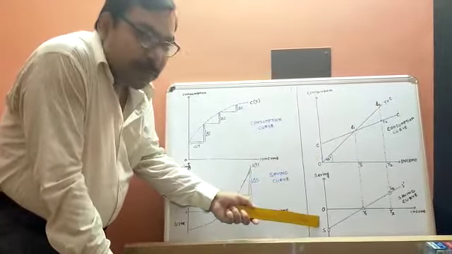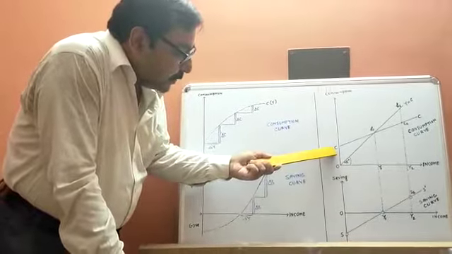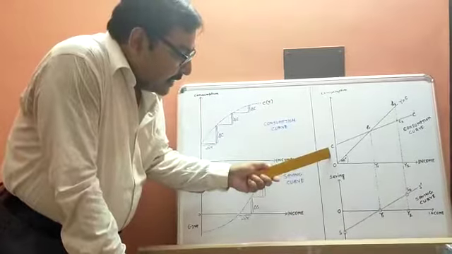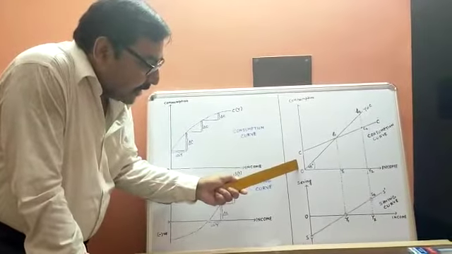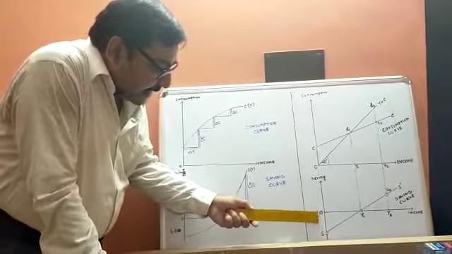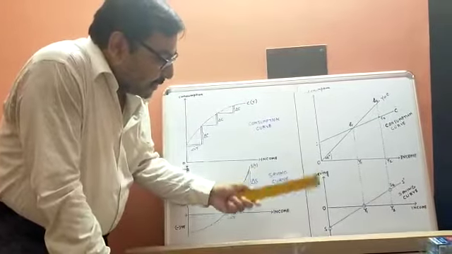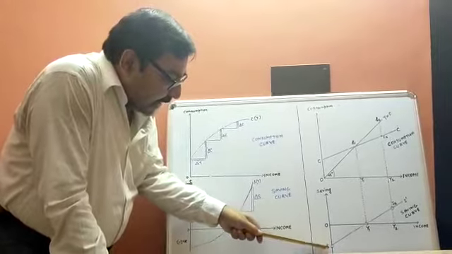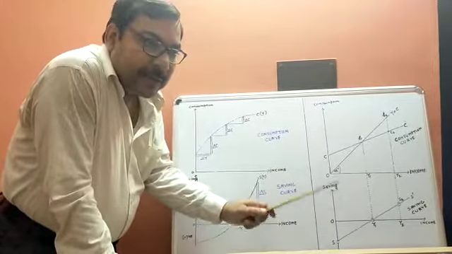OC is equal to OS. So corresponding to this point C, we get the point S. When consumption is C, saving is indicated by this point S.